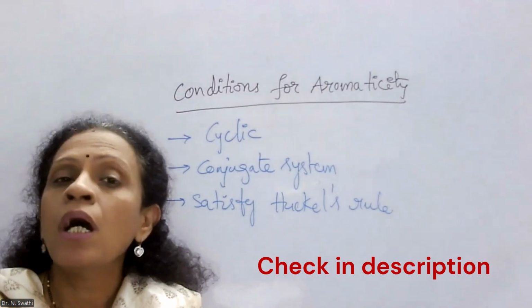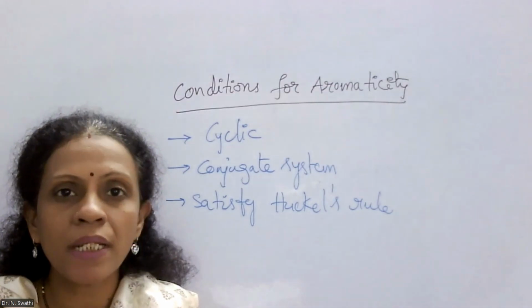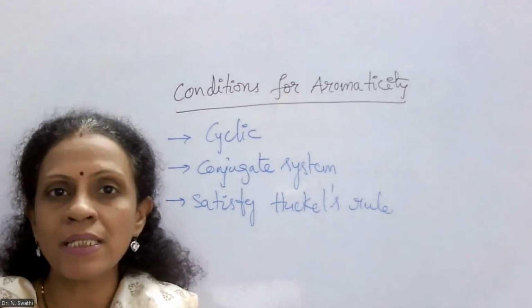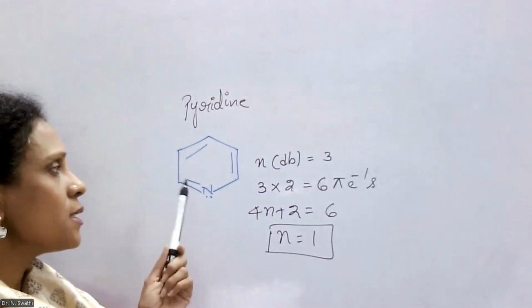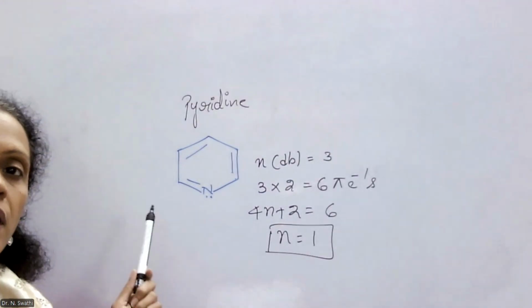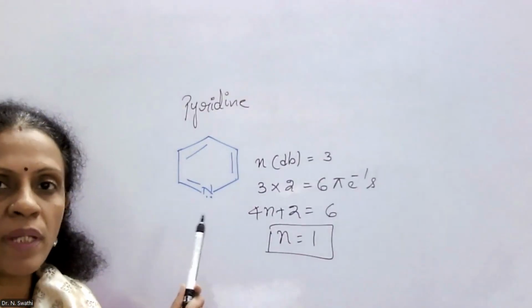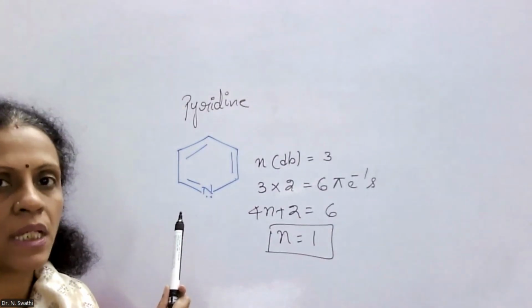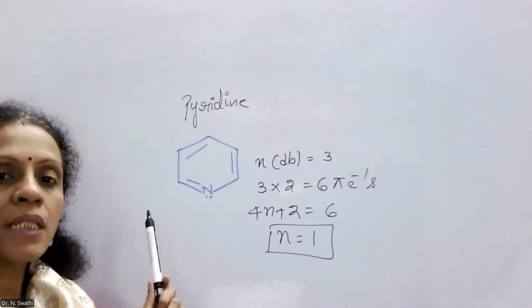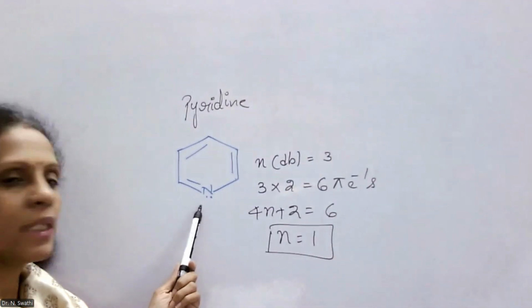Now let me explain how heterocyclic compounds such as pyridine, pyrrole, thiophene and furan act as aromatic compounds. So this is the structure of pyridine. The structure of pyridine is analogous to benzene. In case of benzene, all the ring atoms are carbon, whereas in case of pyridine, one of the carbons is replaced with nitrogen.